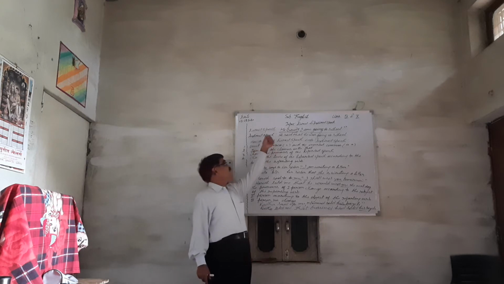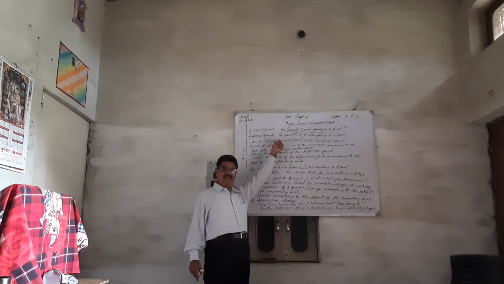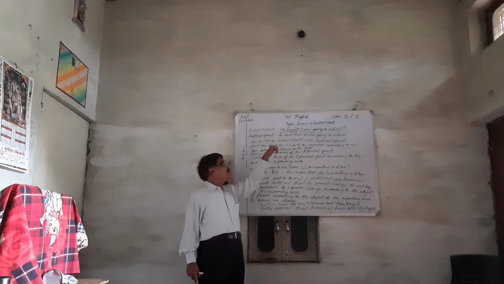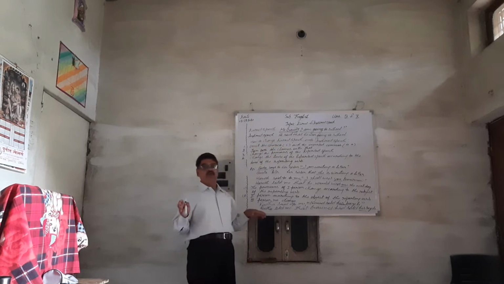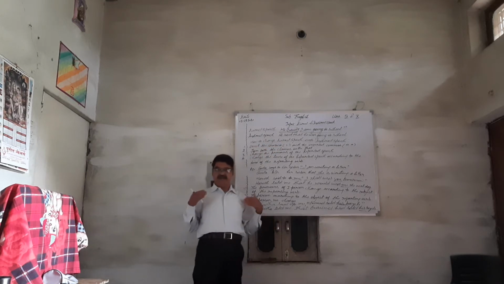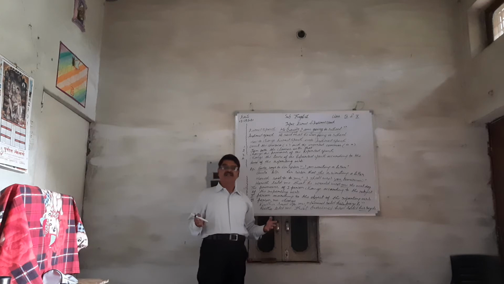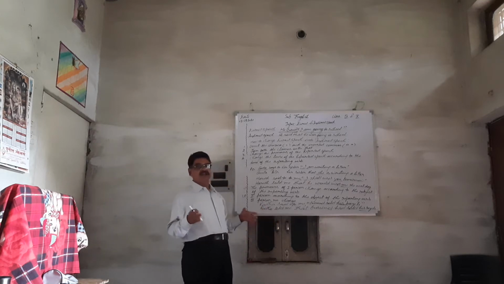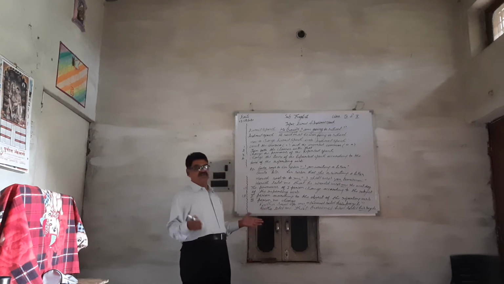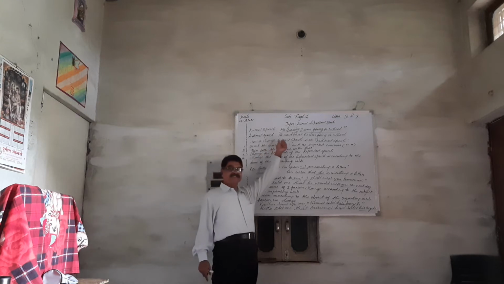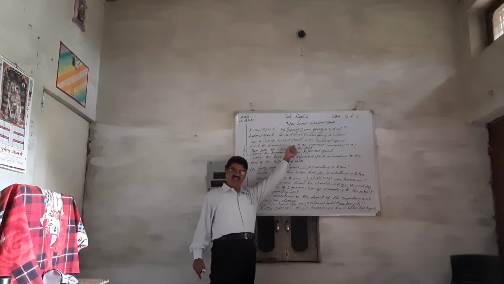Okay, the first sentence is in direct speech. And when we express the statement of the speaker in our own words, then it is in indirect speech. The second sentence expresses this.